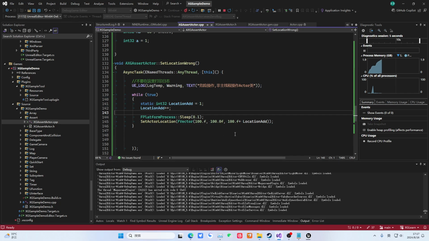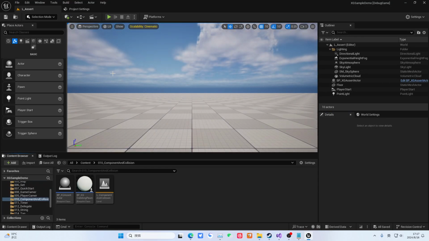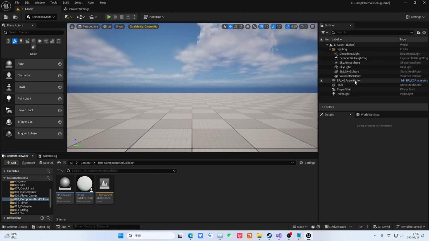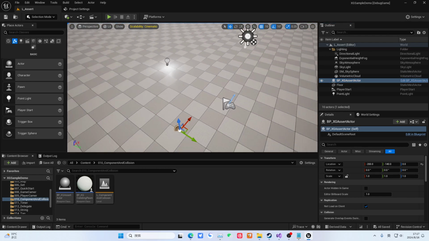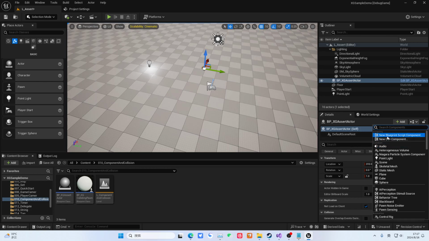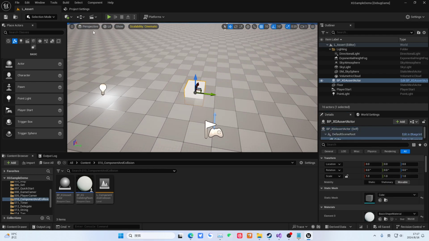I'll note it down for everyone later. This one has grown a bit too long. Okay, then we'll still be here. This object in our scene, let's move it to another position. Let's put it on the face. Then let's add something to it. Add a cube. Okay. Then at this point, we save it.